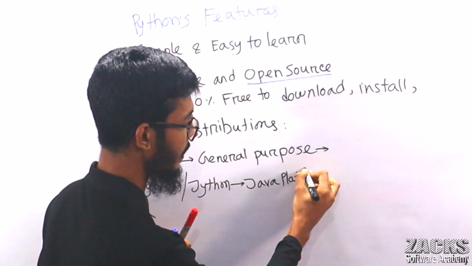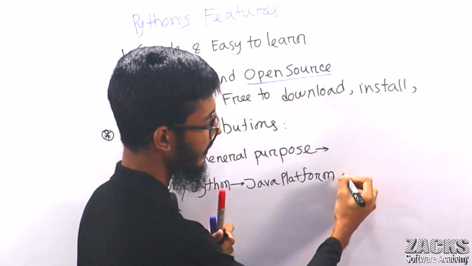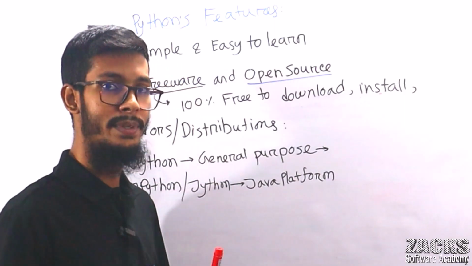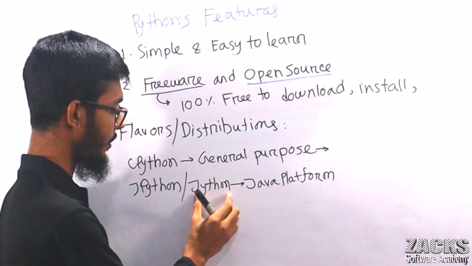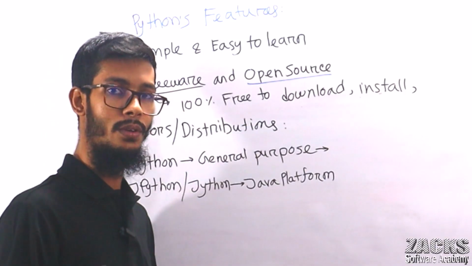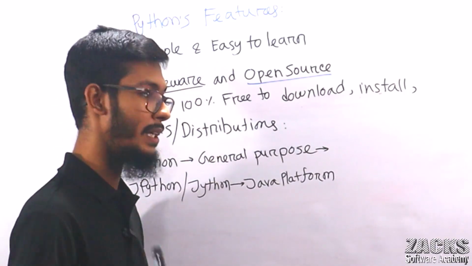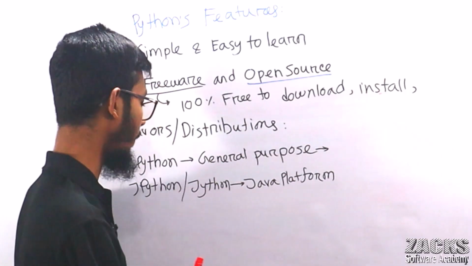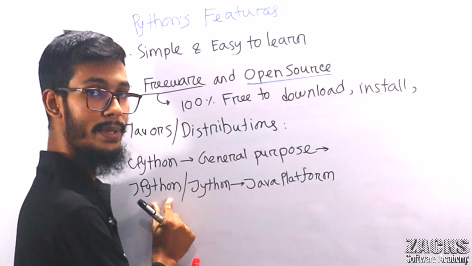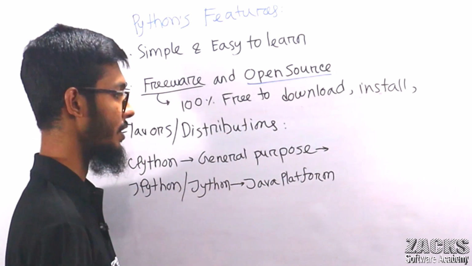From the JVM, this Jython or JPython can run the Python code. It can run Python code on the JVM, so we can use Python in another programming language's environment also.